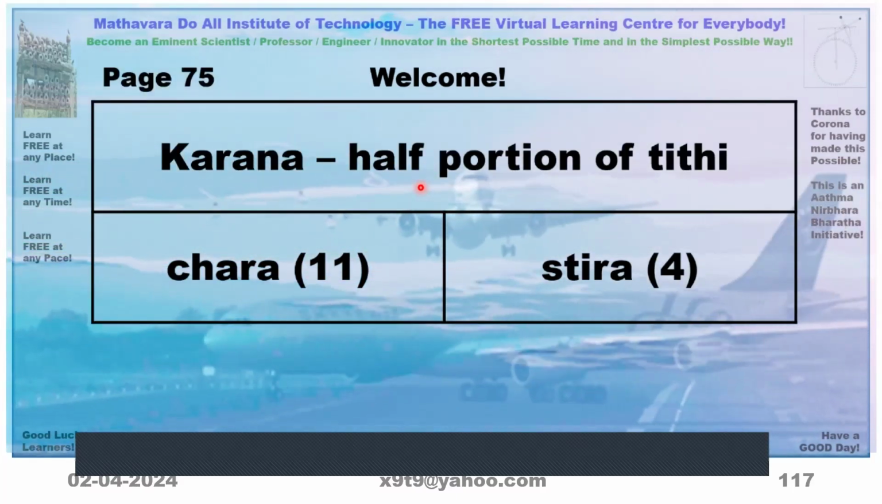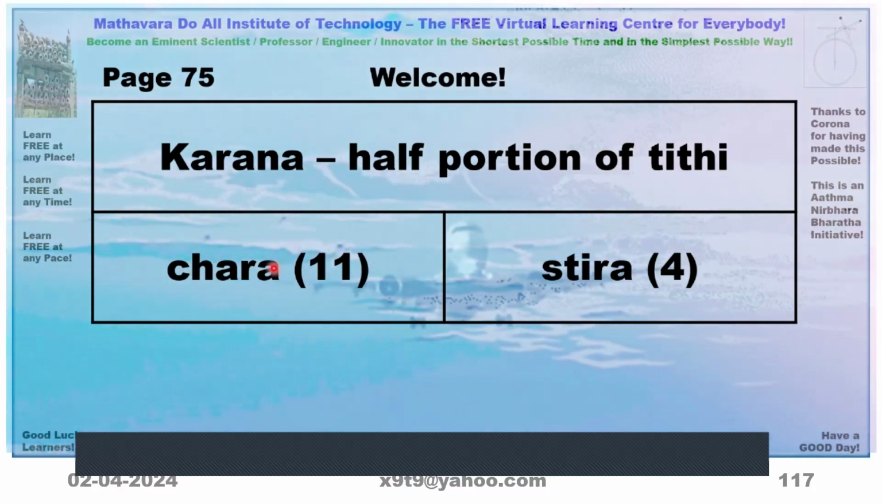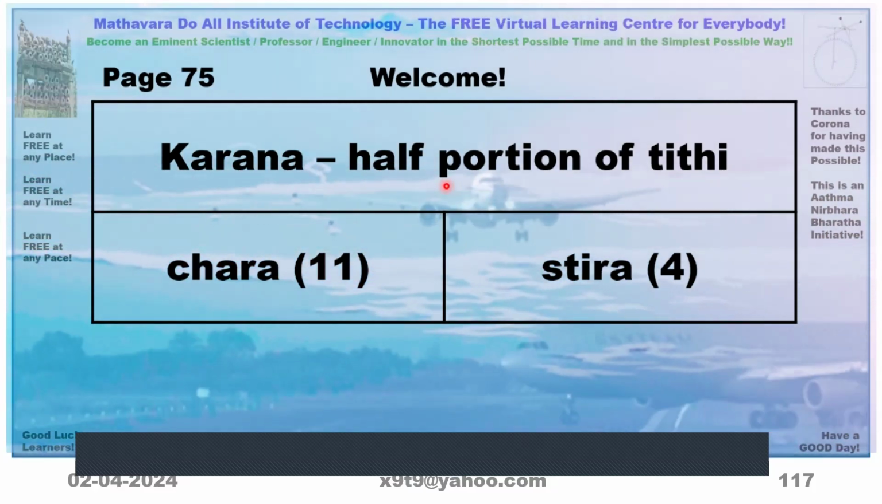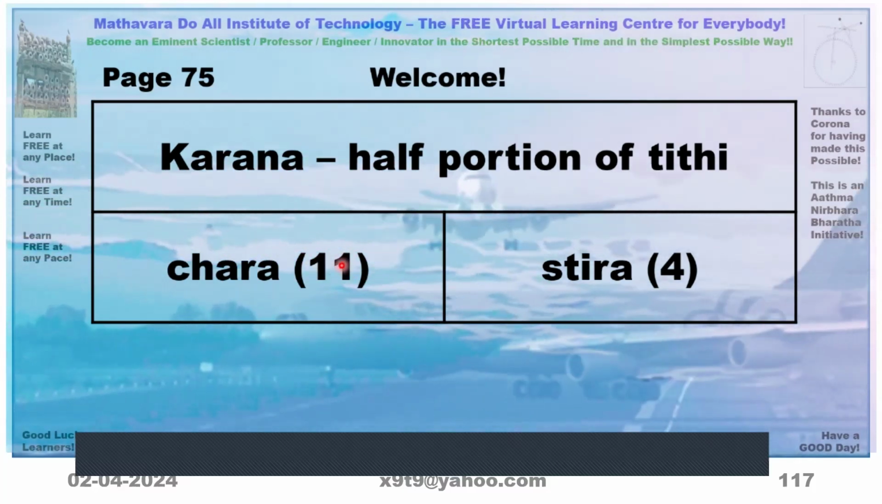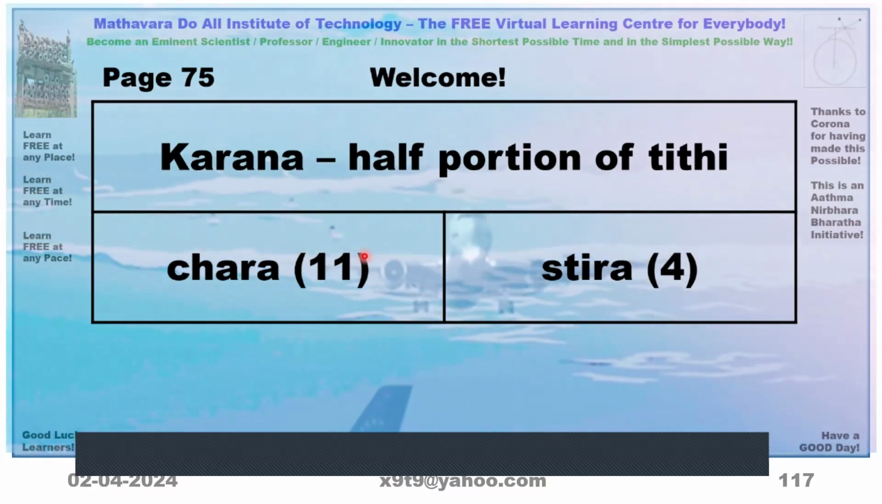So Karana is half portion of a Tithi. Chara Karanas and Sthira Karanas are there. So total Karanas are 11, but here only 7 will be there. This is the total, the writing.